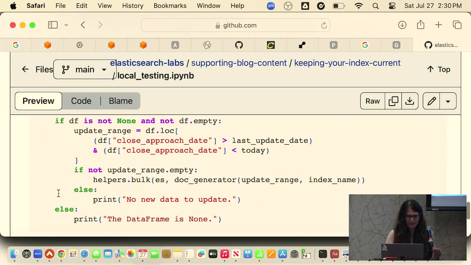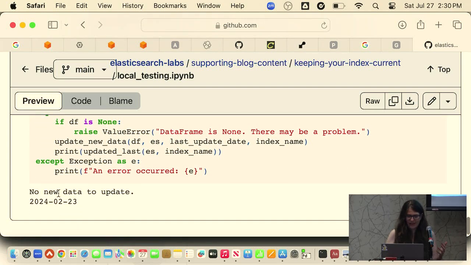And if it needs to be updated again, then you can do that there. It's a really simple script, but I found it useful for locally testing and creating that framework for myself. So, yeah, let's go back into the slideshow.